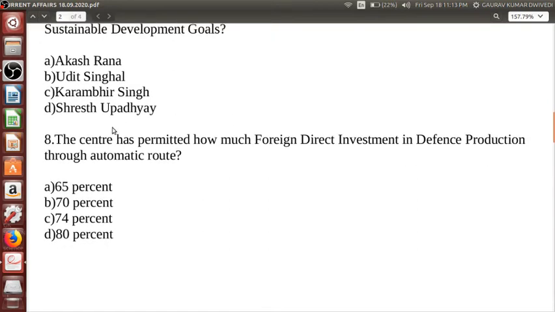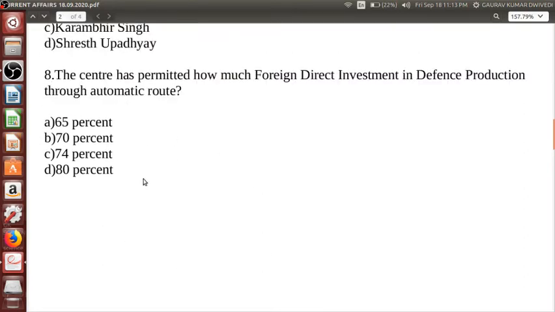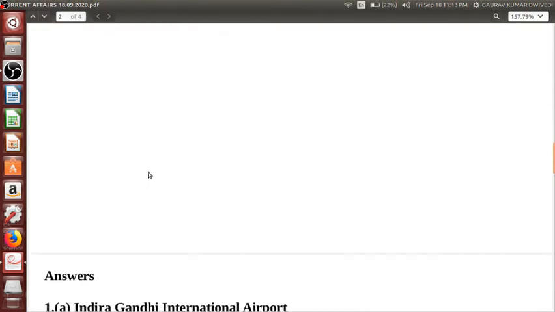Okay. Next one. The center has permitted how much foreign direct investment in defense production through automatic route? 65%, 70, 74%, and 80%. Okay. This also you mark your answers. Now let us go ahead with the answers.